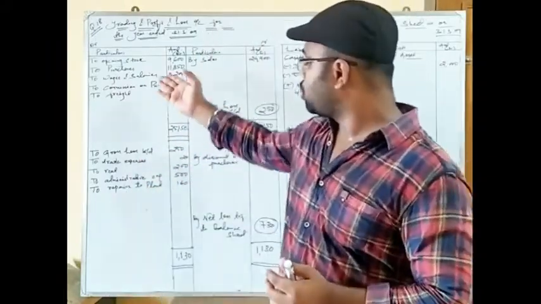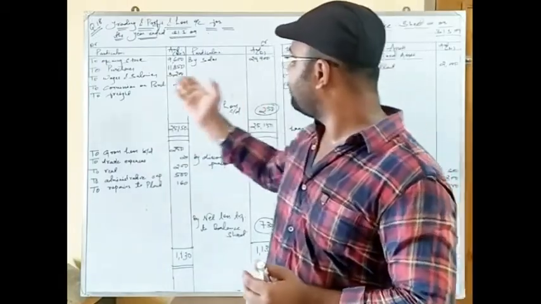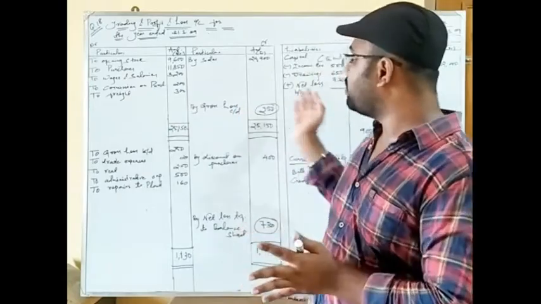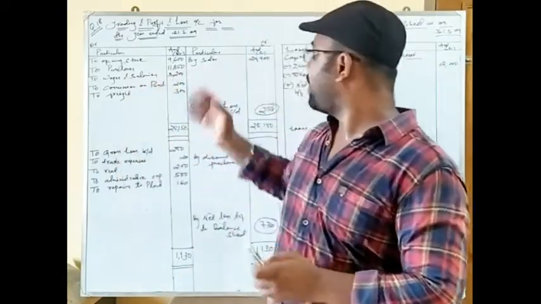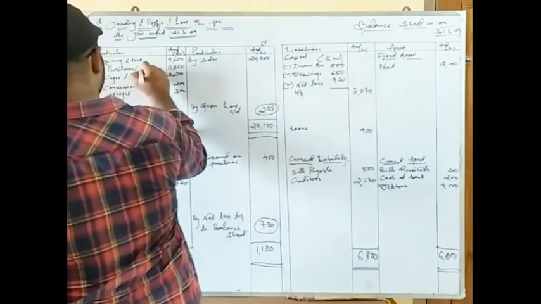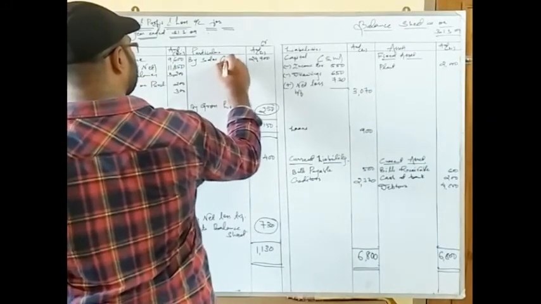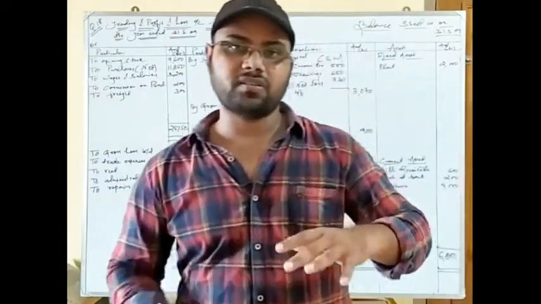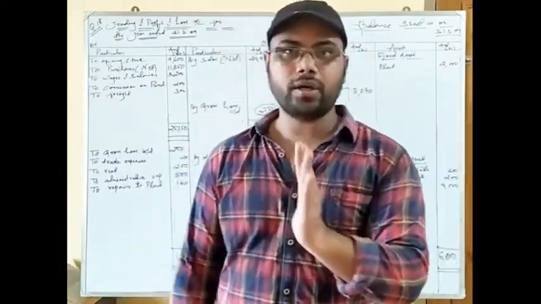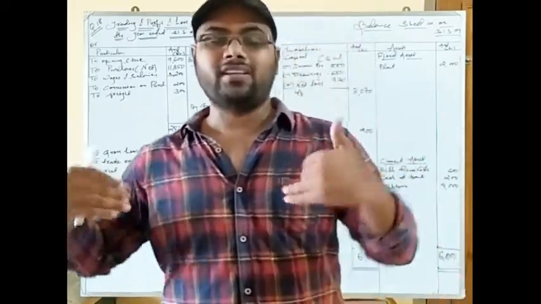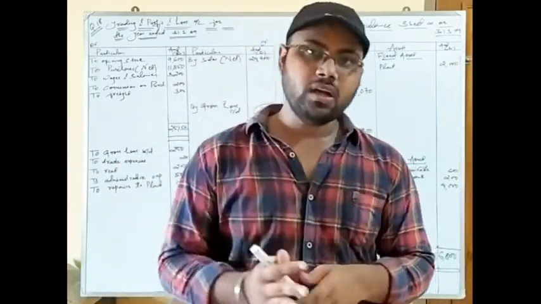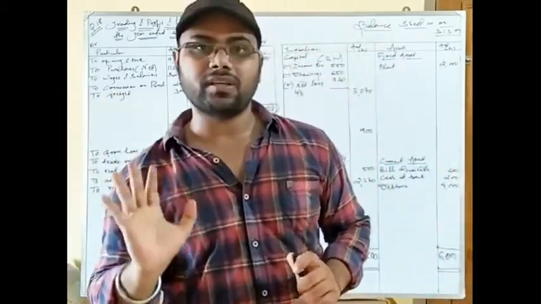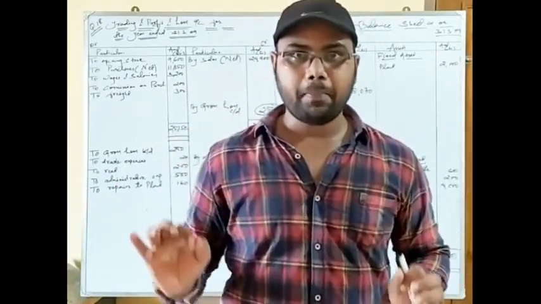Okay, a little bit, 2 to 3 items that we have posted, like income tax, wages and salaries, commission on purchase, discount on purchase. Okay, so these are some items like net purchases or net sales that are not mentioned here. If I mention here, it is okay. Both are given as net purchases and net sales. And I told you net purchases means any sort of expenses that are made on purchases are excluded. Okay, and net sales means any sort of expenses that are made on sales are excluded, or even purchase return is excluded from purchases, or even sales return is excluded from sales. In that place, they are called net purchases or net sales.